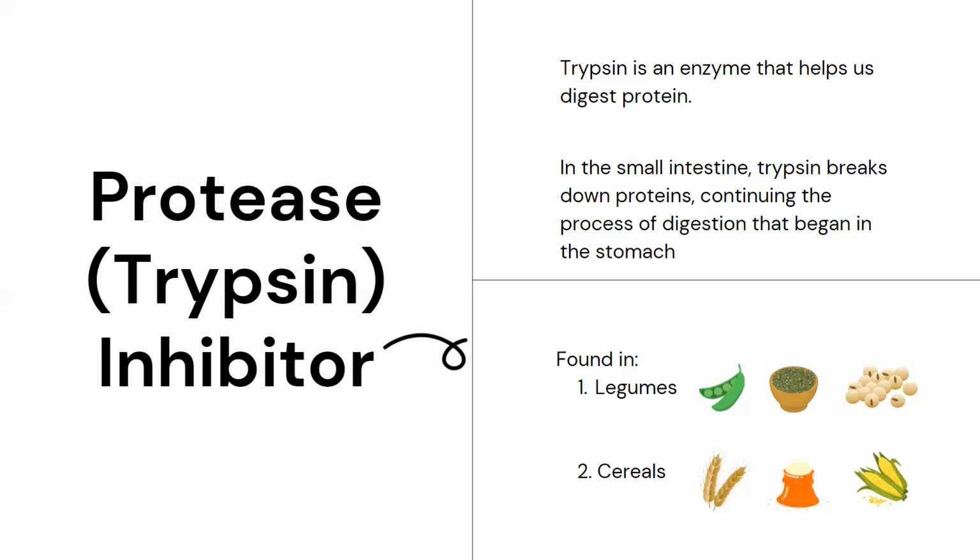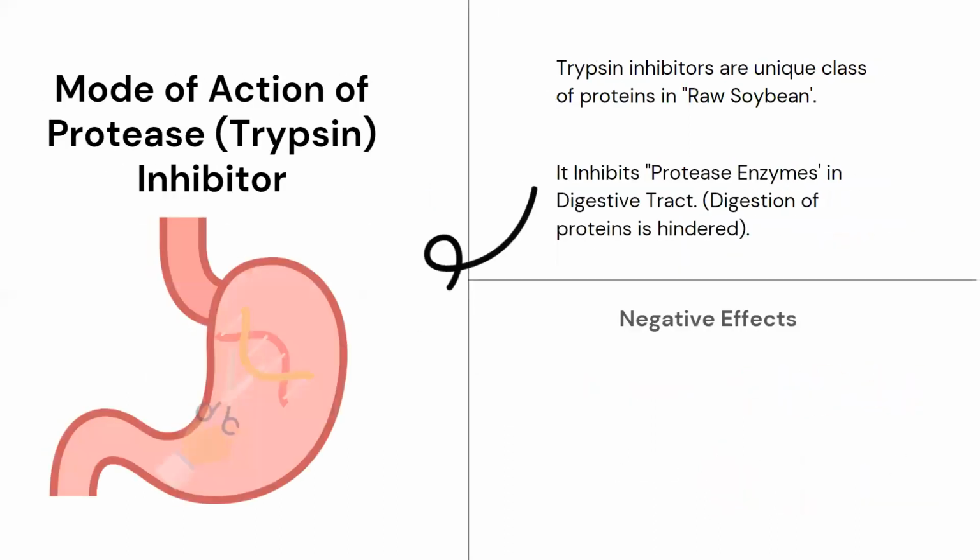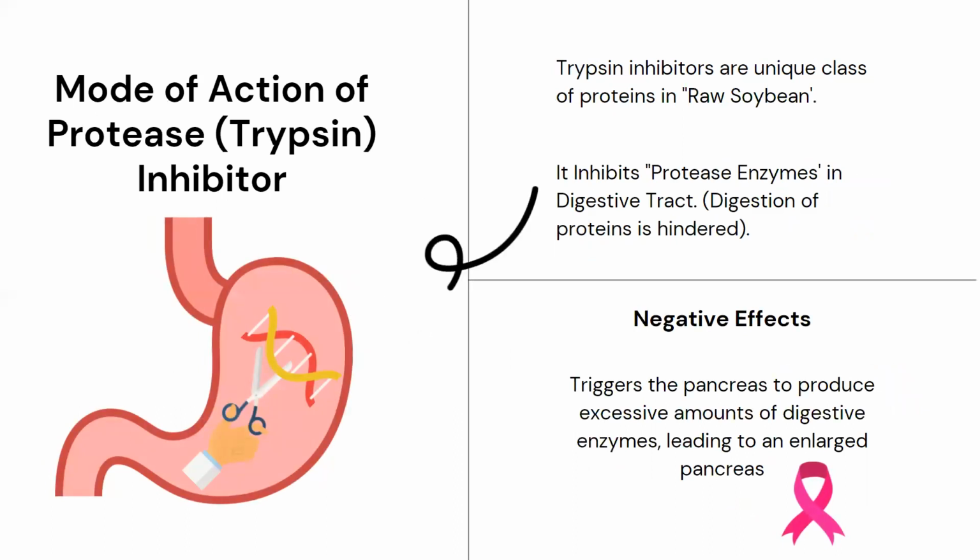For example, bodybuilders. If they are consuming protein-rich food, but the protease inhibitor quantity is very, very high in that food, there is no point, right? Because the small intestine won't be able to break those proteins because of the protease inhibitor present in this food. So our body won't be able to digest those proteins. Now, coming to the second anti-nutritional factor, okay, before that, let's talk about the mode of action. I'll give you a brief idea of how this protease inhibitor works.